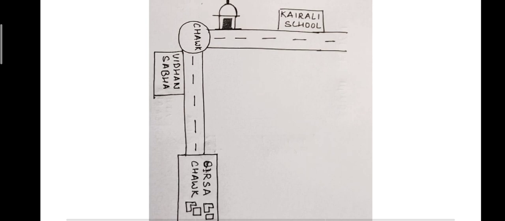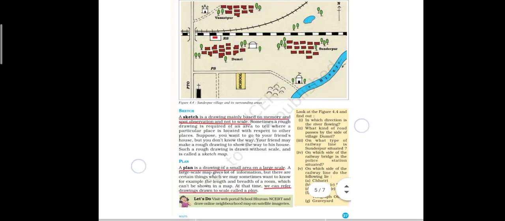So here, children, we are not taking exact measurements, like the road from Birsa Chowk till Vidhan Sabha is 100 meters, so you will draw a 100-meter line, and then you have to turn 90 degrees, and then you will walk straight, and the road is 50 meters. So you are not taking exact measurements of the road, you are just roughly drawing, and you are giving names of important places which he will see on his way, so that he can reach the right place. So this is, children, a sketch.